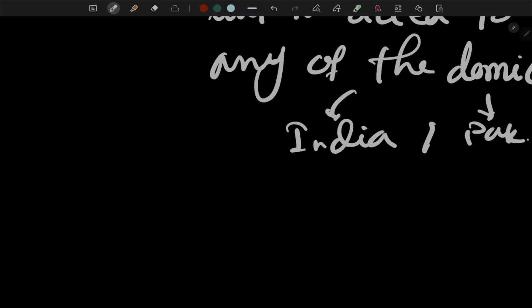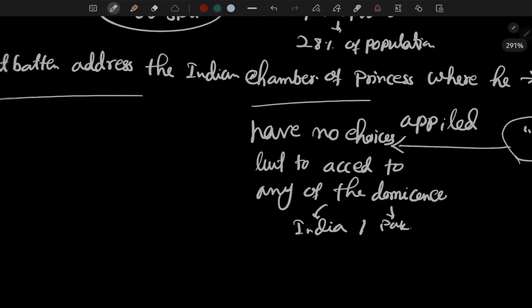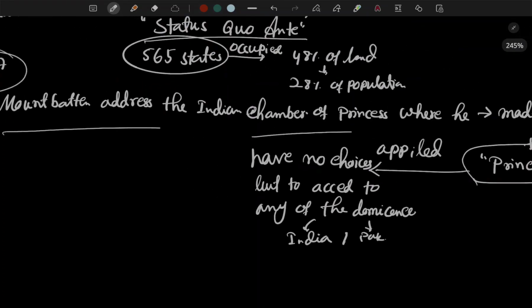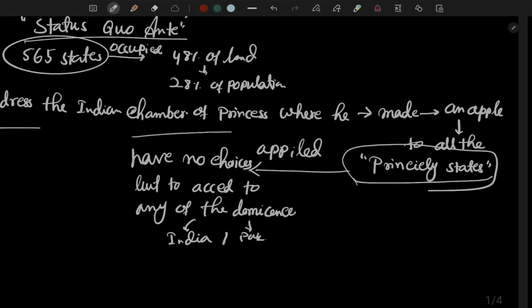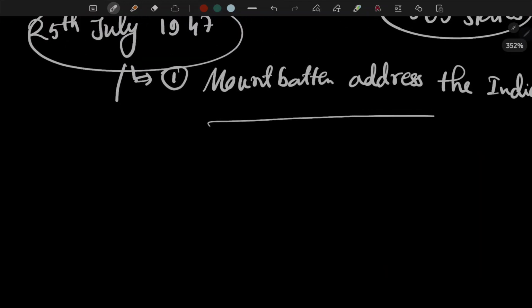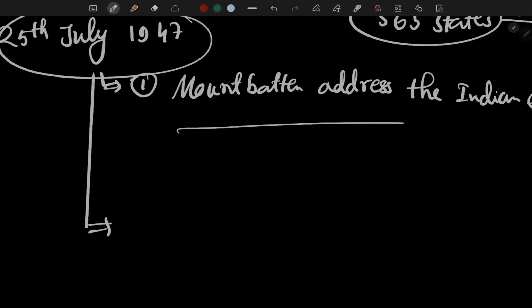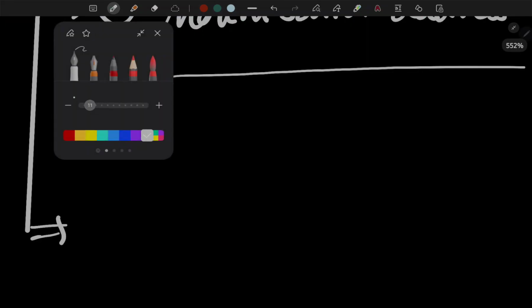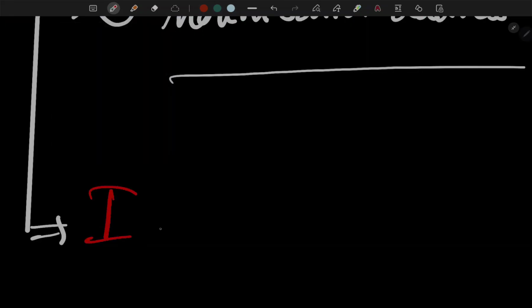Okay, so they have no choice to remain independent. Actually, Lord Mountbatten said that they have to join. So for this there is the process of the instrument of accession.